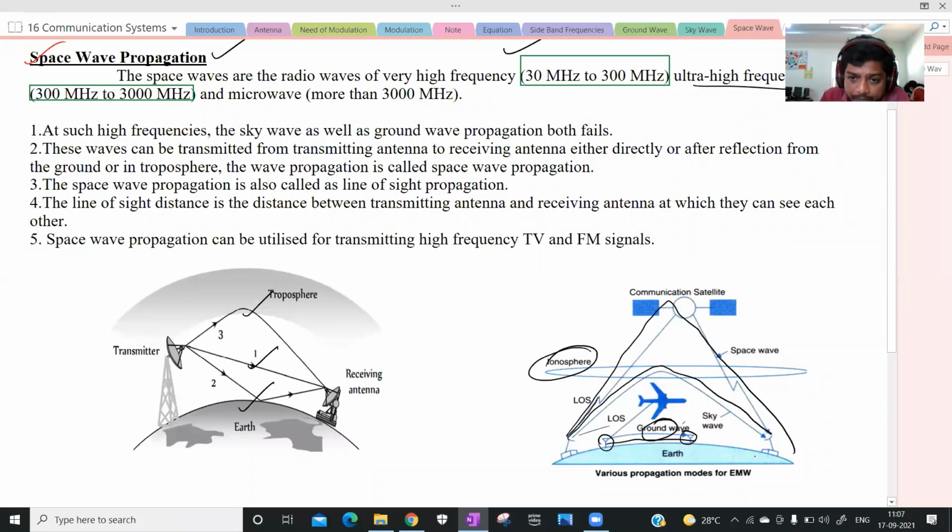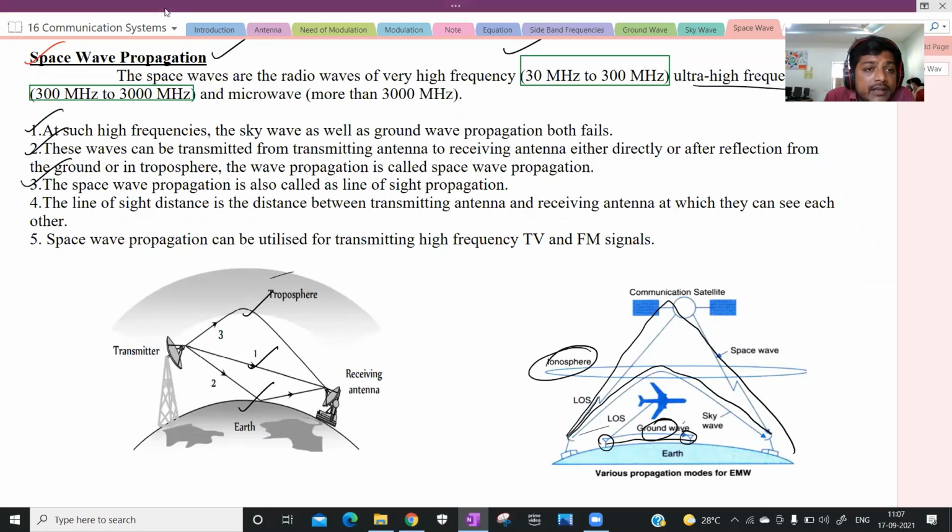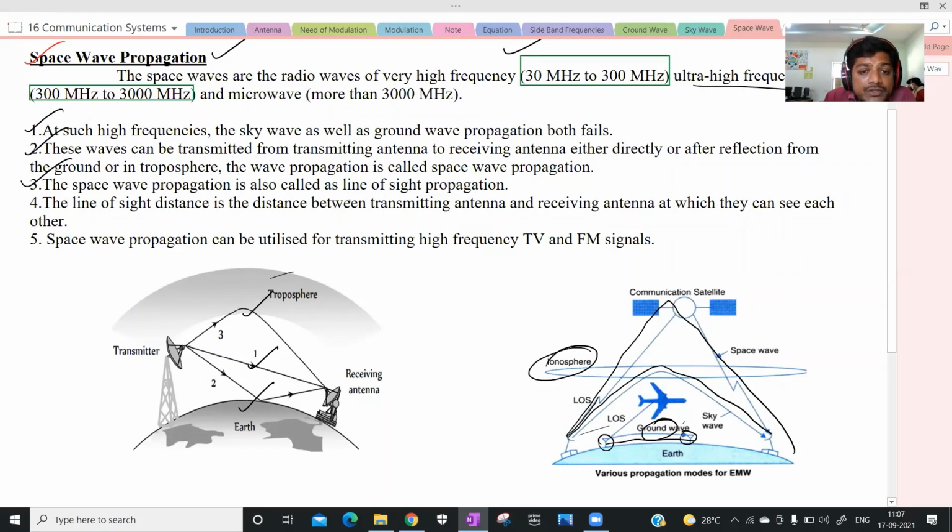Understood? Right? These are the different modes of propagation, and this is suitable for high frequencies. And space wave propagation is also called line of sight propagation. Very, very important term. In the problems, they will mention line of sight propagation.